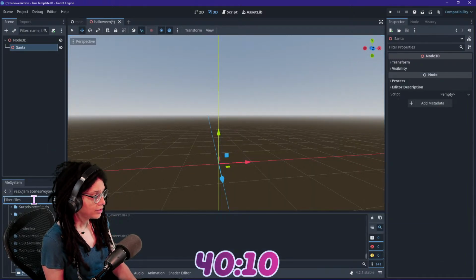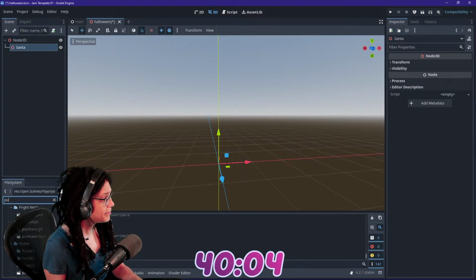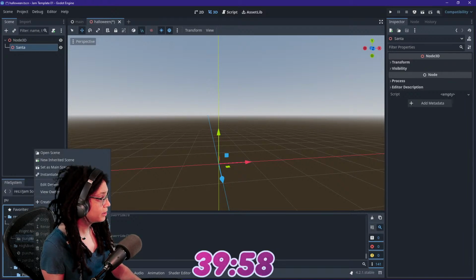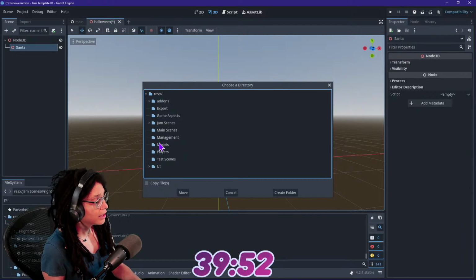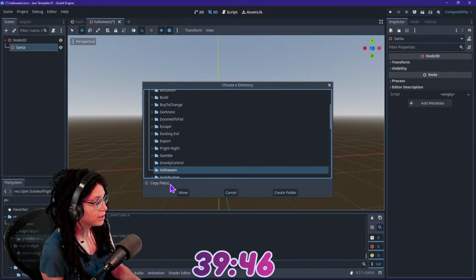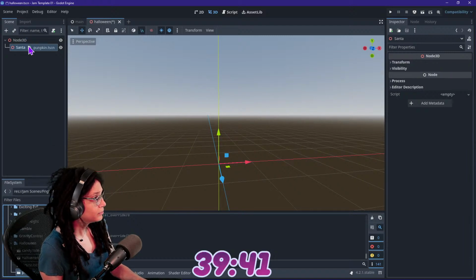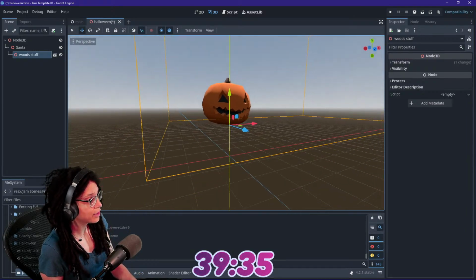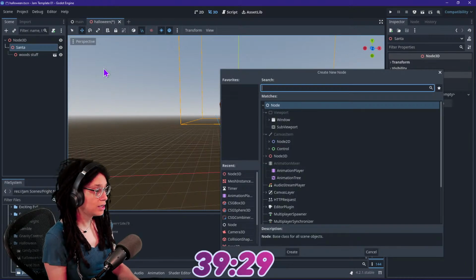Now we did have a Jack-o, a pumpkin that was made for a previous jam. Let me actually duplicate this. This was made by Pixel Tuner, someone in the community who wanted to help out in one of my jam entries. So we're still keeping it in the community a little bit. All right, now we've got our pumpkin, dragging it in. It's a good pumpkin. This pumpkin was made in an hour or less, which is super cool. Okay, pumpkin, great. And then Santa needs a body.